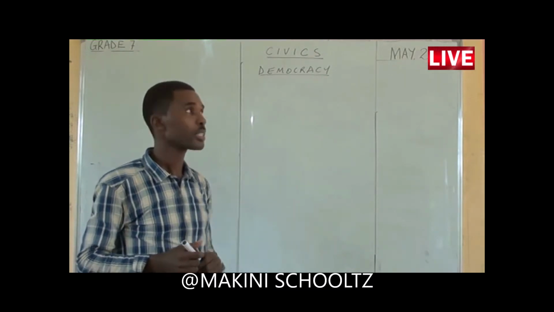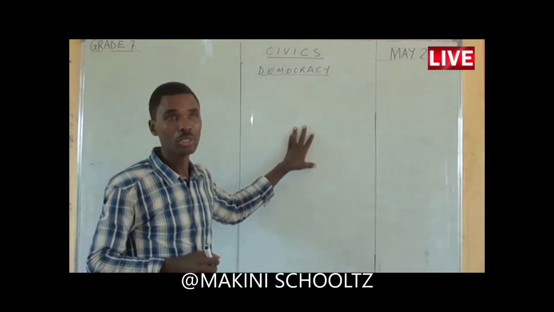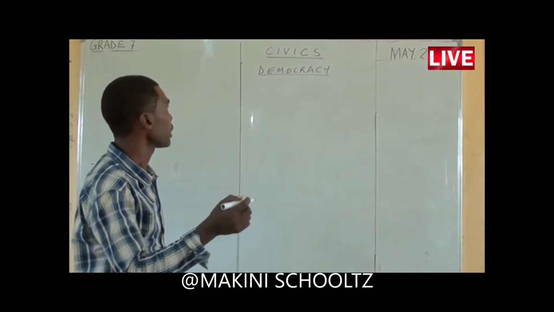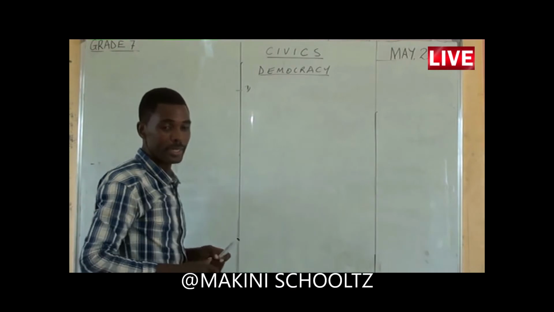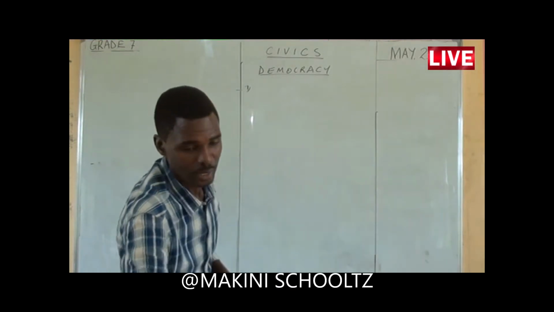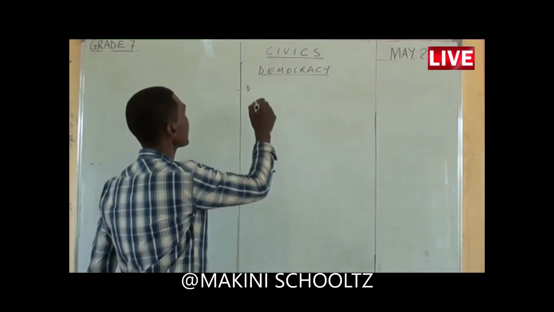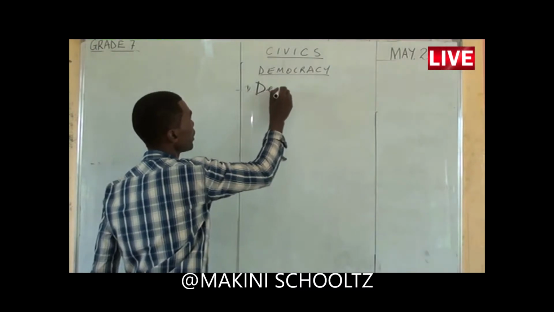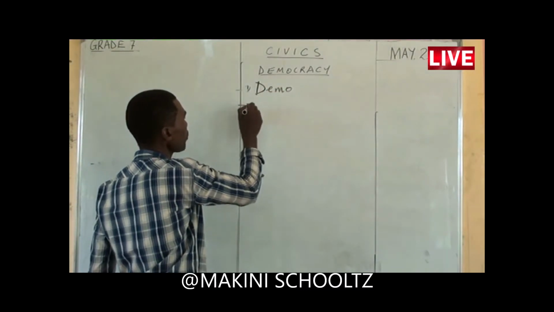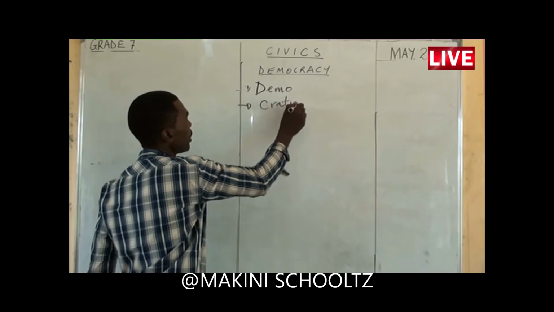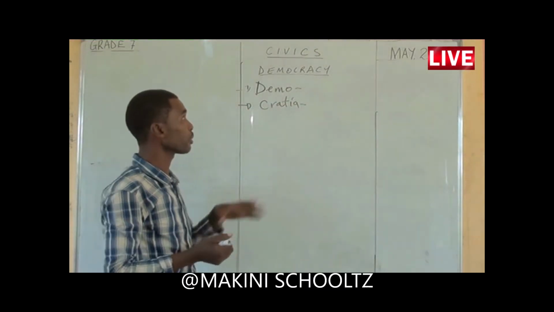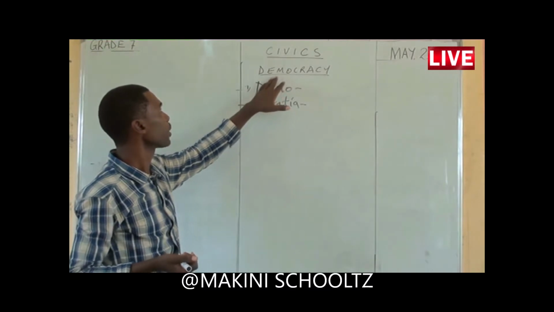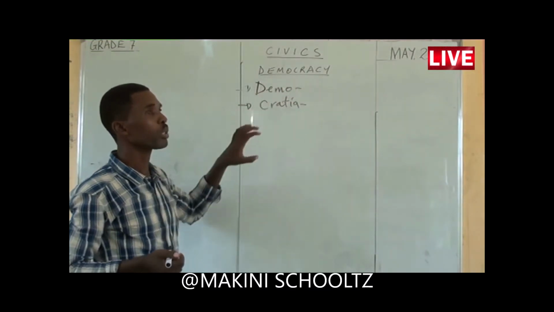The word democracy originates from the Greek language. That Greek language has two words, demo and kratia. That means there are two words here, demo and kratia. If you try to check around, you find democracy originates from the word democratia.